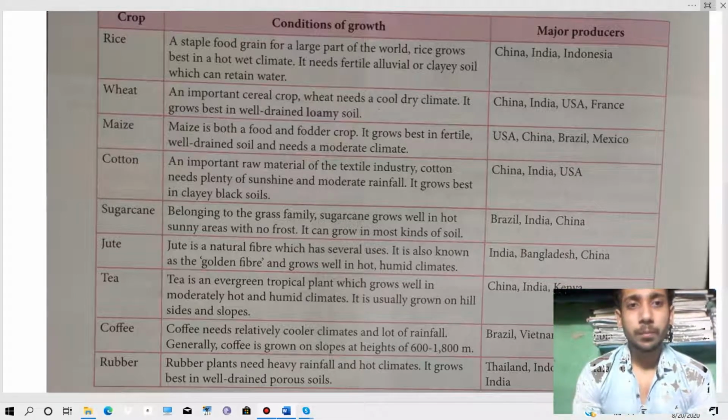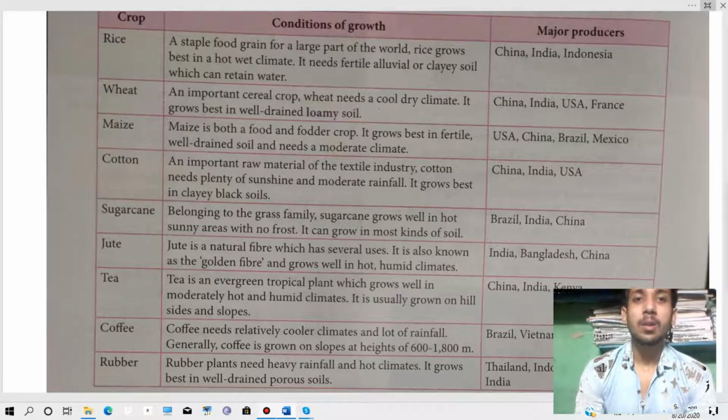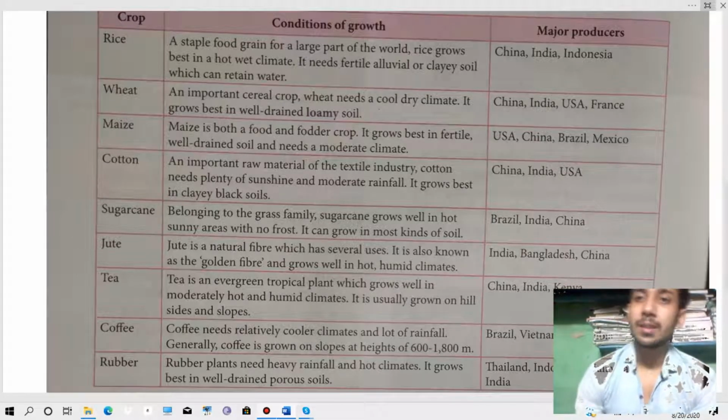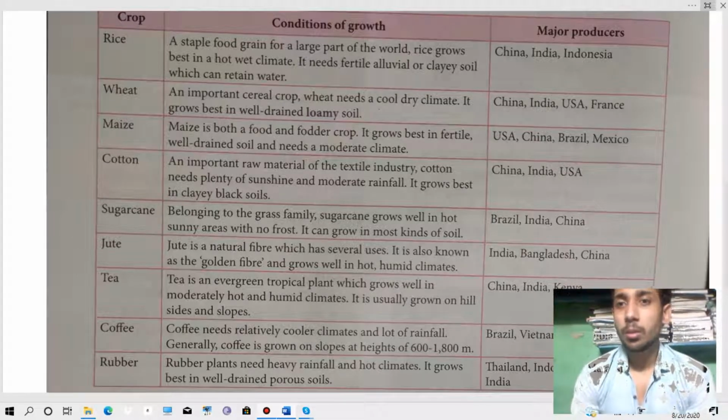Then wheat, an important cereal crop. Wheat needs a cool, dry climate. It grows best in well-drained loamy soil. Means wheat generally needs a cool and dry climate, and it grows best on well-drained loamy soil. And one thing more, that you can see the major producers. So the major producers are China, India, USA, and France.